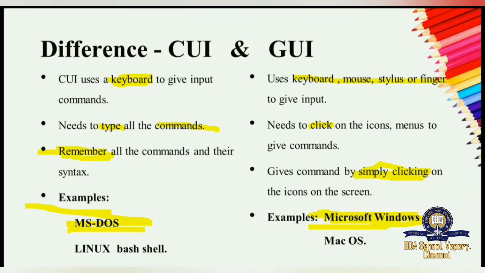GUI needs to click on the icons. CUI remembers all the commands and their syntax, while GUI just simply clicks on the icons on the screen. Example for CUI, MS-DOS. Example for GUI, Microsoft Windows.